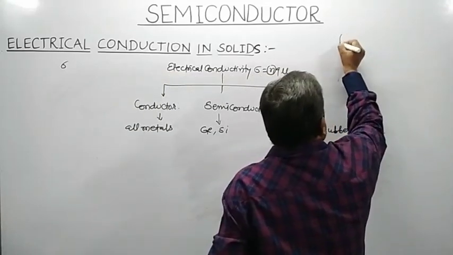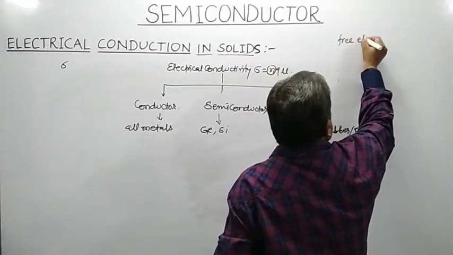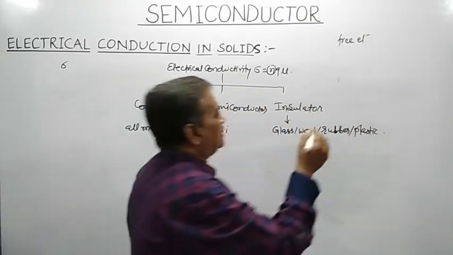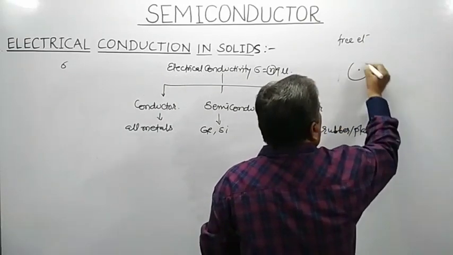Now, as far as the concept of a free electron is concerned, consider an isolated atom.